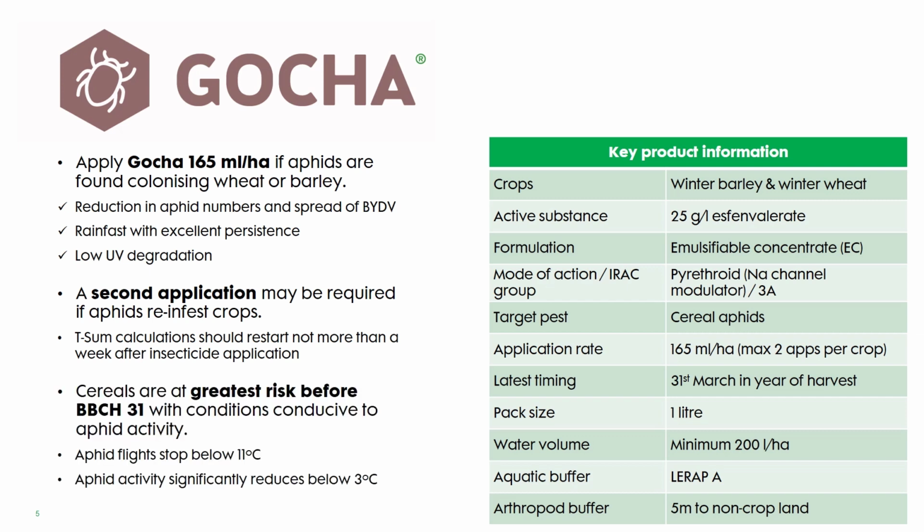Although aphid flights stop at temperatures below 11 degrees C, this mainly impacts on the primary spread of BYDV into the crop. It does not impact on the more significant secondary spread that is mainly attributed to wingless aphids, as their activity does not drop off significantly until temperatures reach down to 3 degrees C. It is important to note that all applications of Gotcha are subject to leaving an unsprayed buffer zone for the protection of non-target arthropod species of 5 metres to non-crop land.